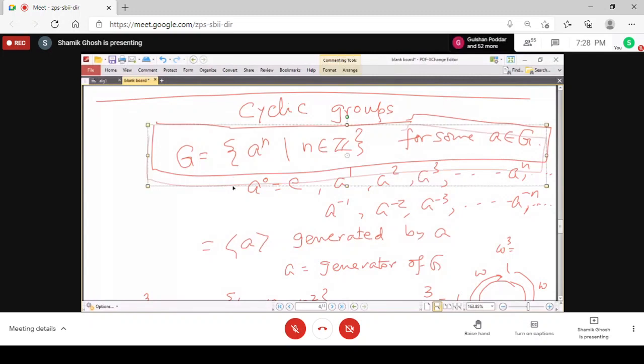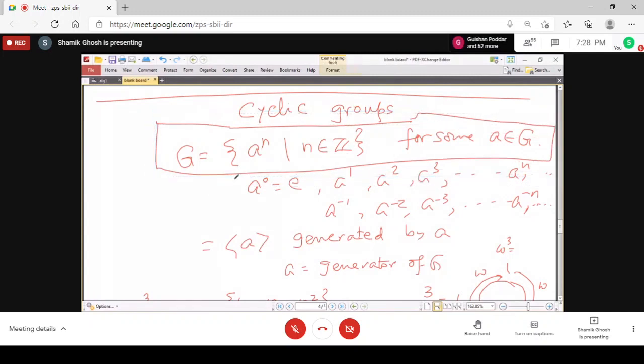That is, all these elements that I have written here may be all distinct, and they will form an infinite cyclic group. If all integer powers of a are distinct, they will form the infinite cyclic group, right?